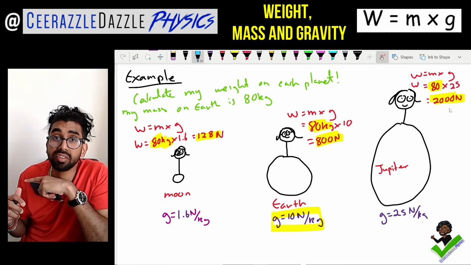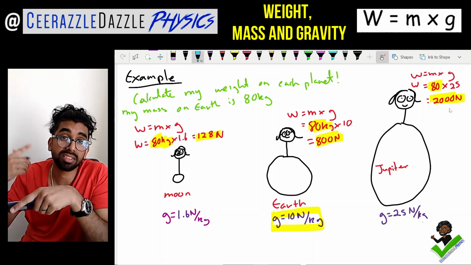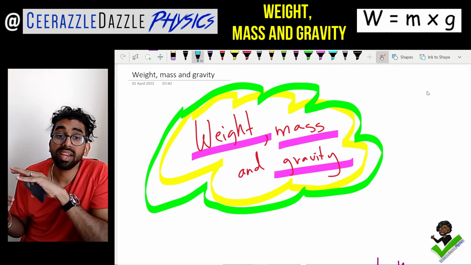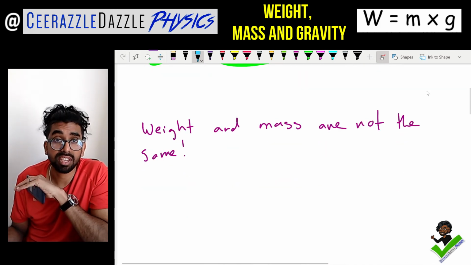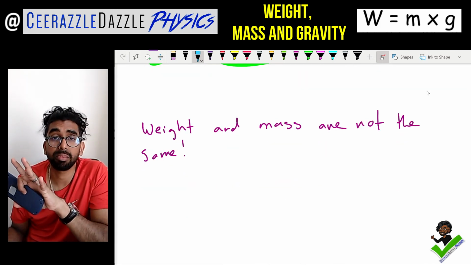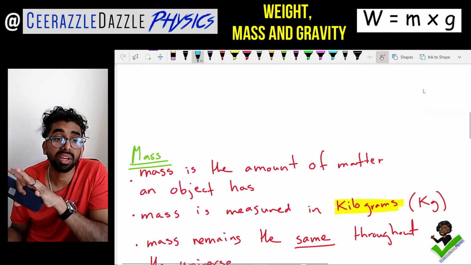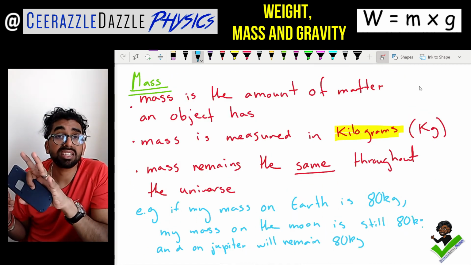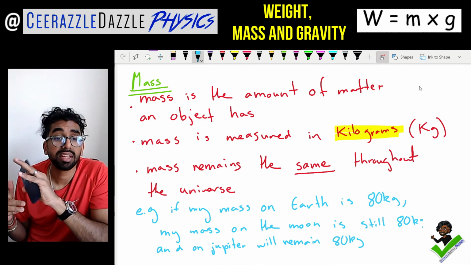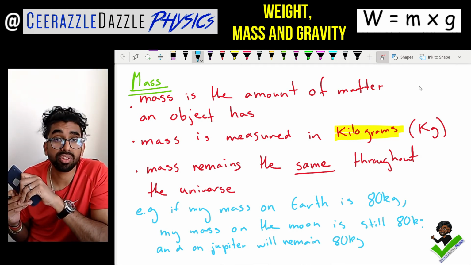Okay, so we're done for another session. Let's have a recap right from the top, guys. Right, so today's title was weight, mass, and gravity. And then we talked about how weight and mass are not the same. First of all, that's the first thing to get into our mind, that weight and mass are not the same. Mass is the amount of matter an object has, and mass is measured in kilograms. Your mass remains the same throughout the universe. Wherever you are in the universe, your mass remains the same.